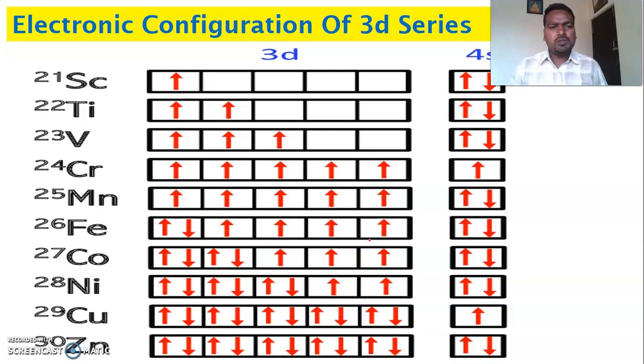Once again, dear students, before applying, you must know the electronic configuration. You must be able to identify the oxidation state of the central metal ion. Otherwise, it is very difficult to understand this theory. That's why I request all the students to please go through the basics before attending this class.